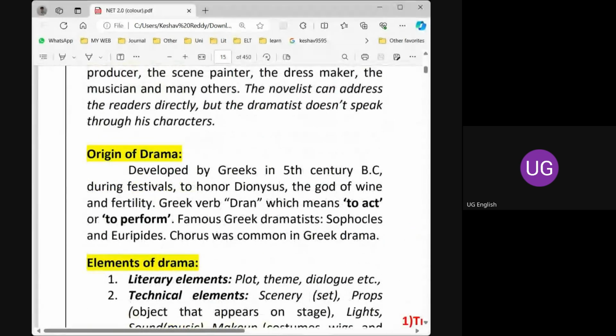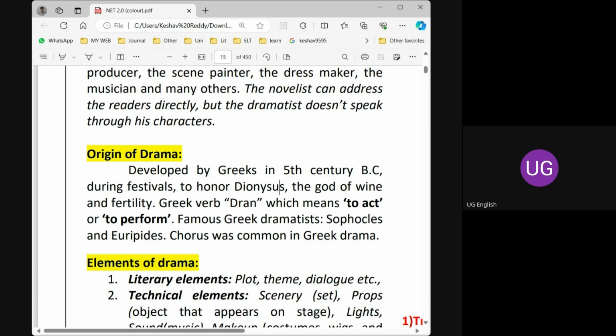And the oldest of all the literary genres is poetry. Please remember that poetry is the oldest genre because it was transmitted orally initially. It was transmitted orally in the form of songs and ballads. So that should be remembered.